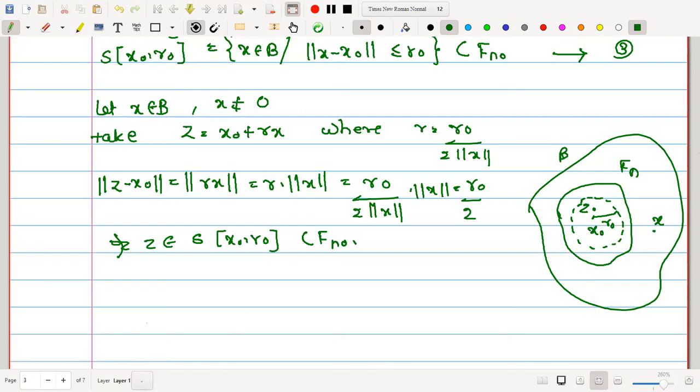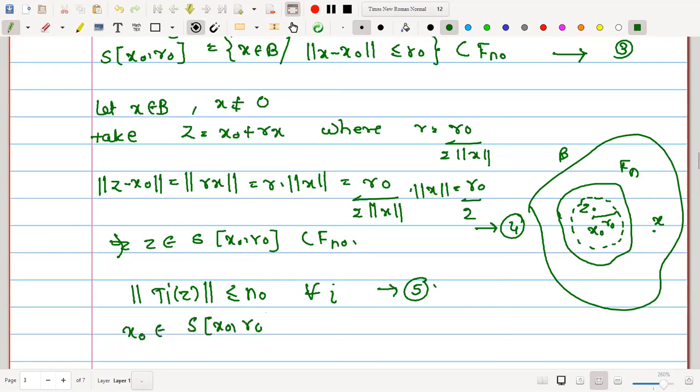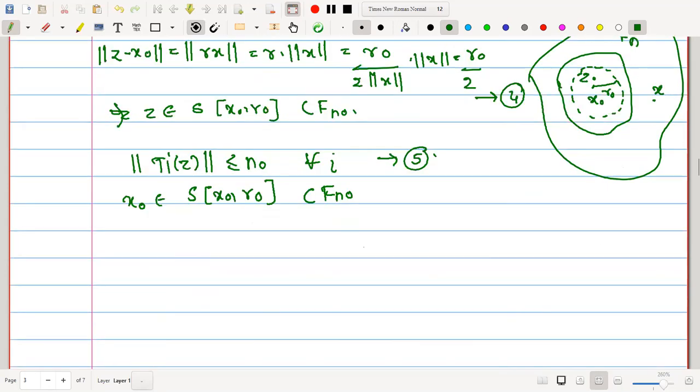Therefore, one can say that from the definition of Fn naught, norm of Piz is less than or equal to n naught for all i. Let me call this equation number 4, and let this be 5. Now since x naught is in S of x naught r naught as a center, this is also contained in Fn naught. Therefore from 4 we can find out x is equal to